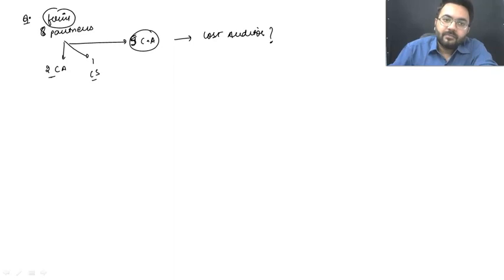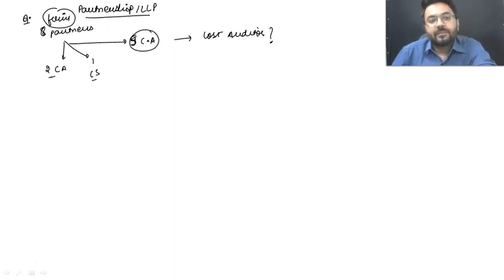This is a firm, be it a partnership or an LLP. Only a partnership or LLP can be appointed as a cost auditor. Now the question is, they have 2 chartered accountants, 1 company secretary and 5 cost accountants. Is it eligible to be appointed as a cost auditor firm? Yes or no?